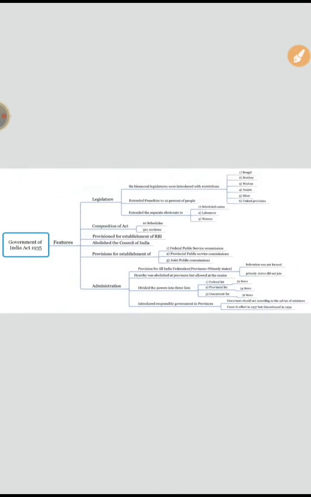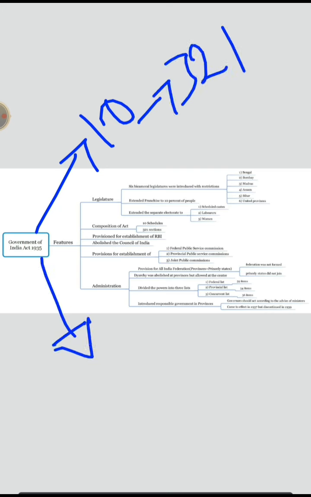Now let's move forward to the Government of India Act of 1935. It consists of 10 schedules and 321 sections. It was in force till we got independence, and even after independence, till we got our own constitution, we continued using the Government of India Act of 1935. So what changes did it bring?